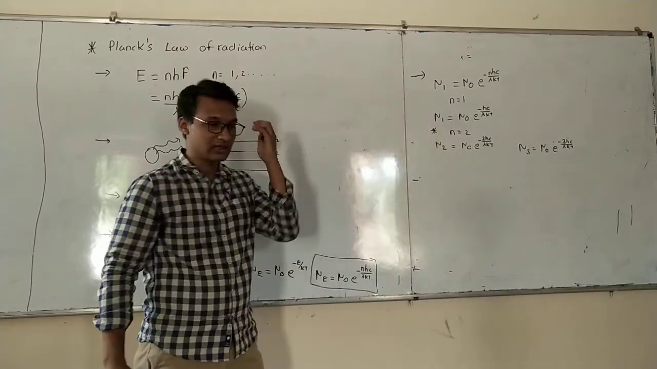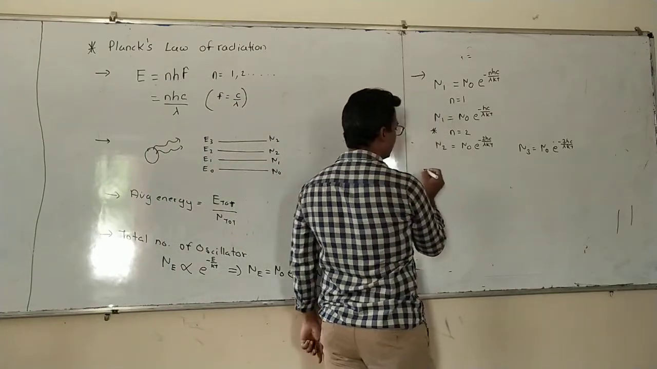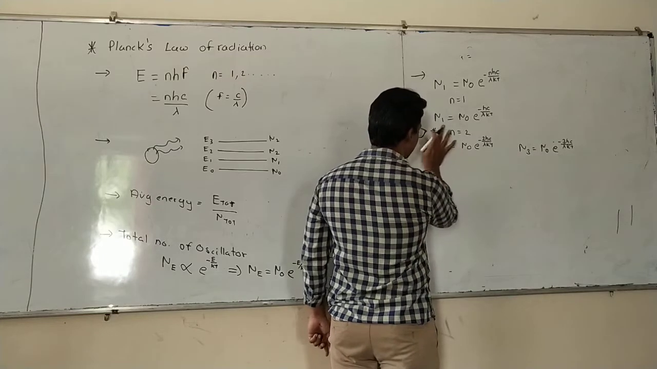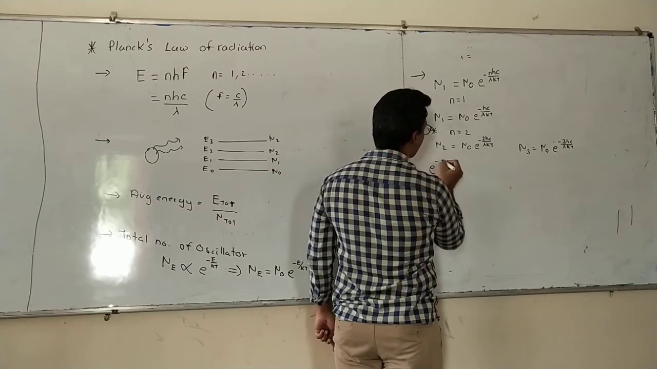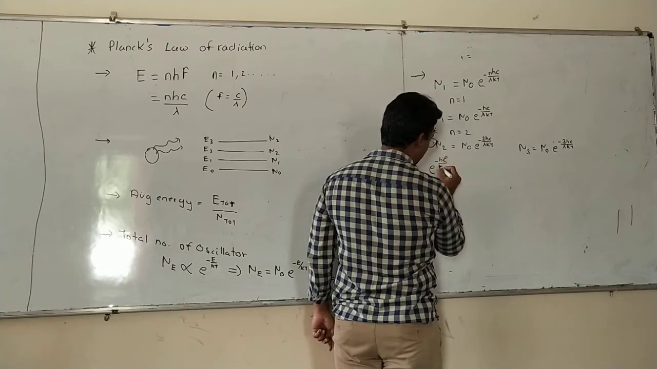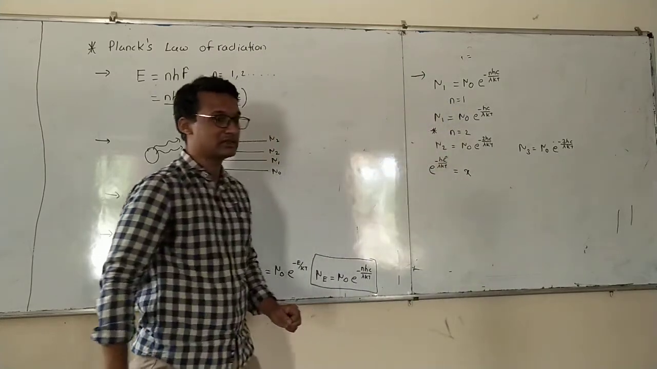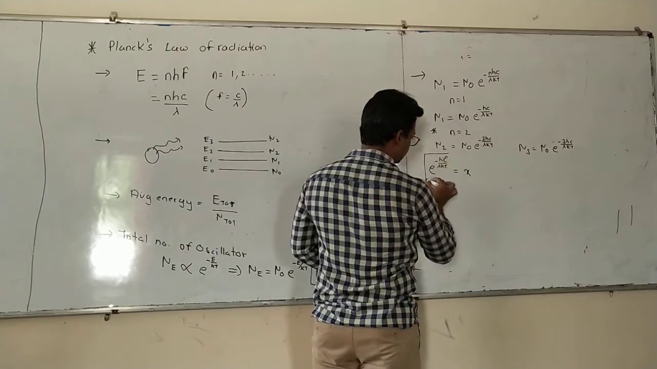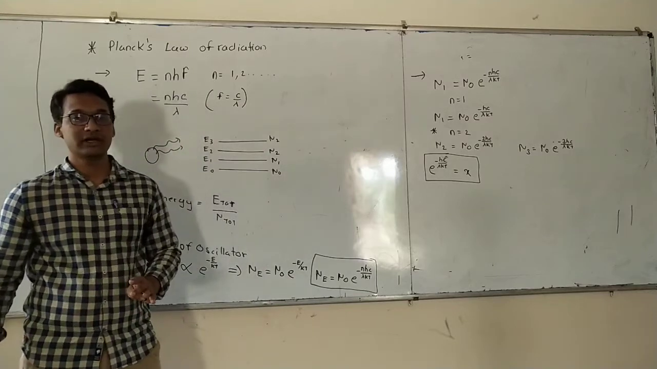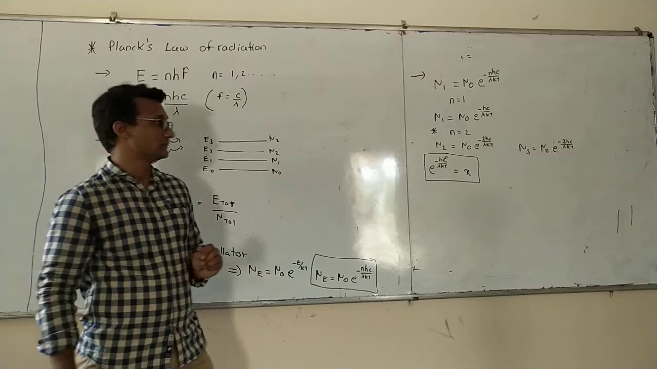And so on. We can find every possible value. Now, what we did was we assumed that e raised to minus Hc divided by lambda kt equals x. Now we'll make this substitution where e raised to minus Hc divided by lambda kt is equal to x, so that the equation becomes a little bit easier to solve.